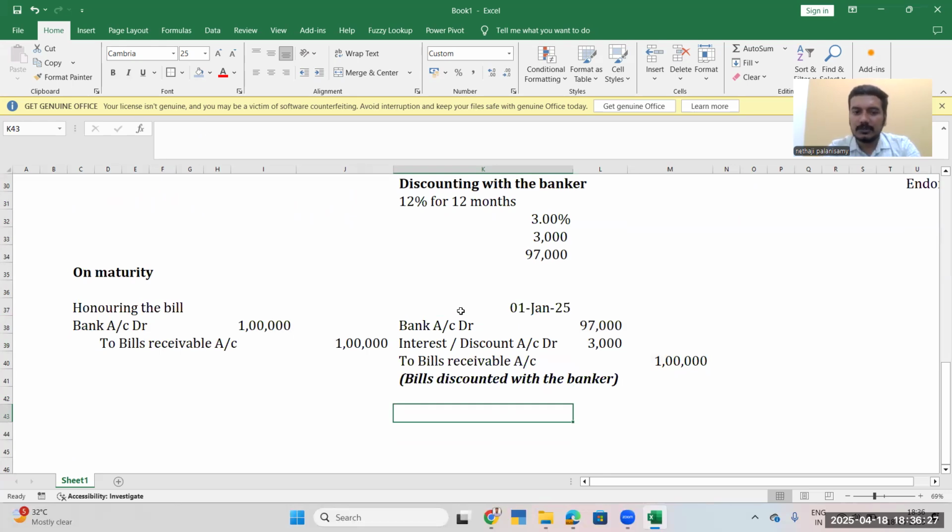So we'll give it to the bank. On the date of maturity, whether Ram has to give it to us or to the bearer of the instrument, to the bank. In this case, he has to give it to the bank.